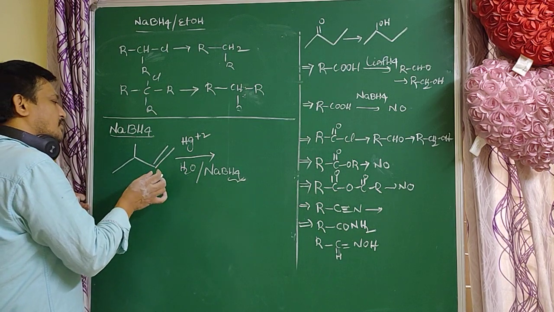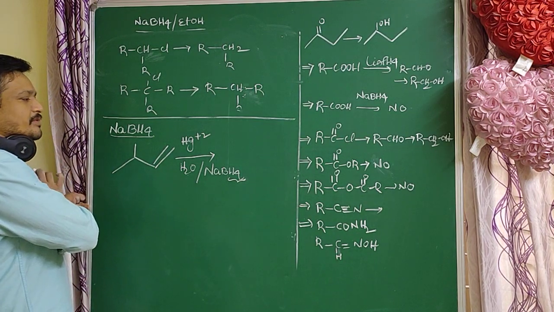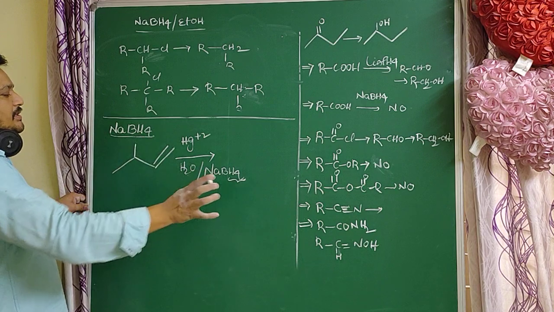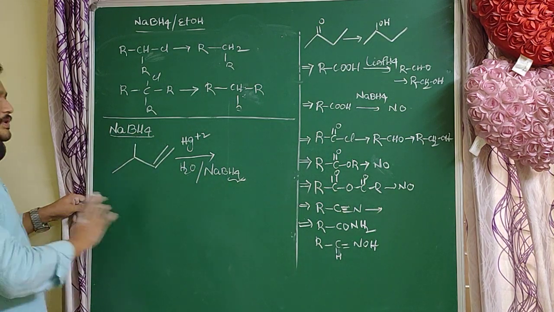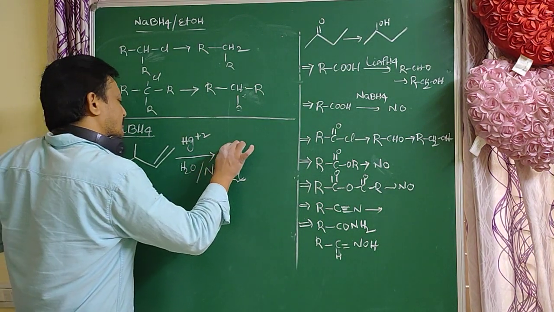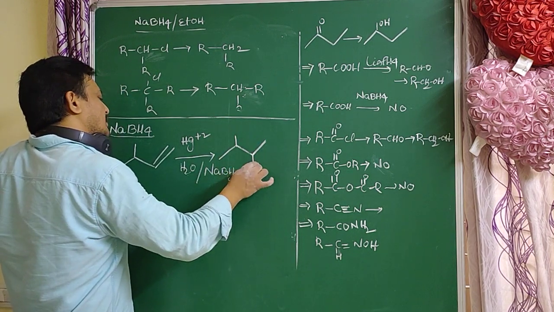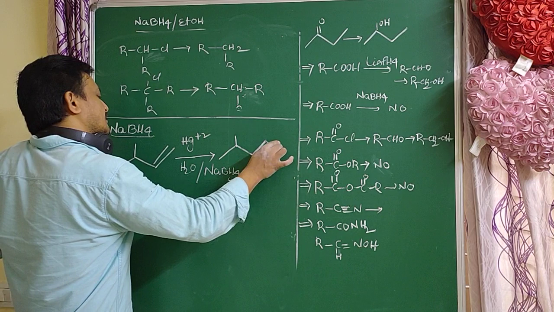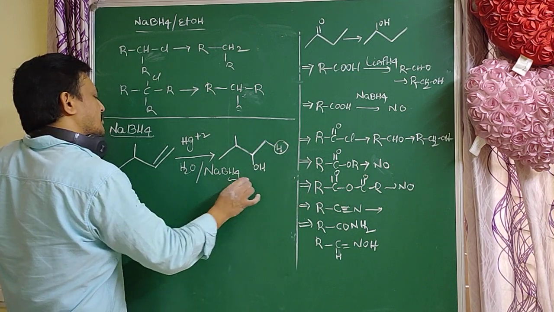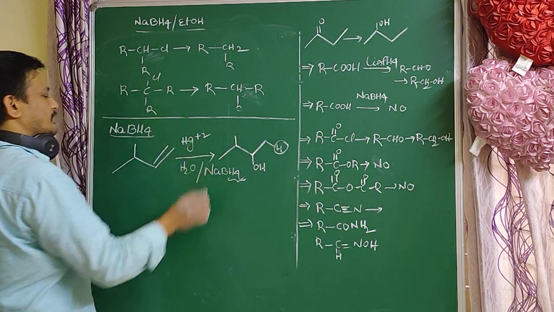It follows the Markovnikov rule, but there is no formation of any intermediates. So that is very, very important, students. So here OH, here H. The H came from NaBH4, the OH came from the solvent.